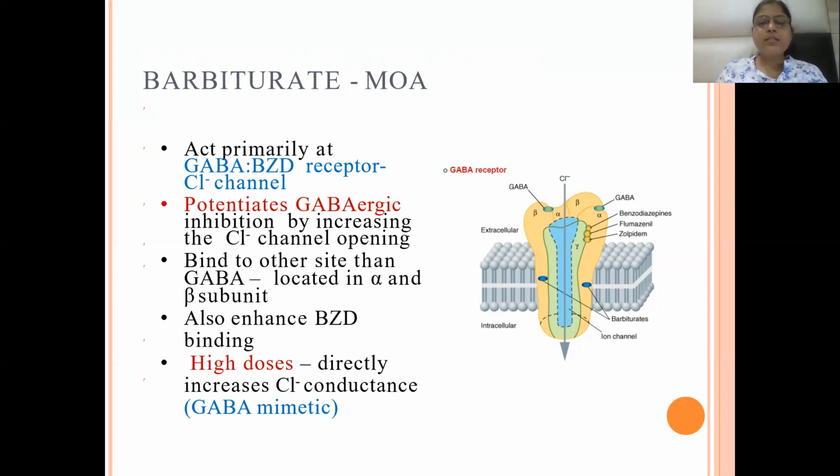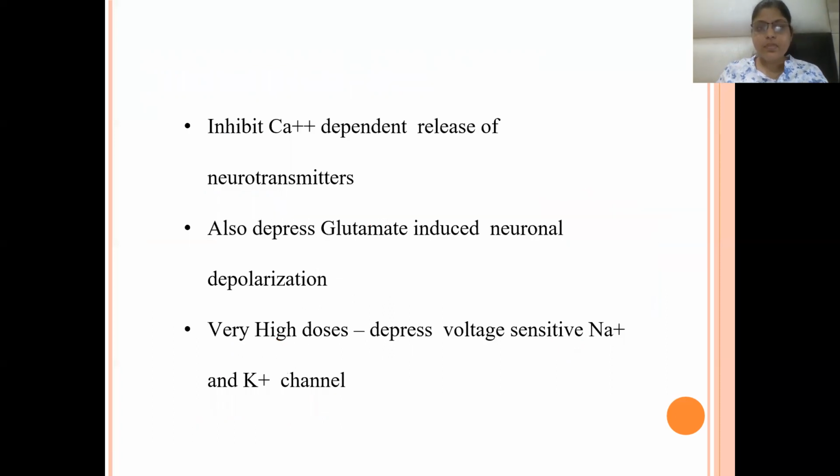They also enhance benzodiazepine binding, and at high doses they directly increase the chloride conductance. And they also inhibit the calcium-dependent release of neurotransmitters, and glutamate-dependent neuronal depolarization is depressed. And at high doses, the sodium and potassium channels also get depressed.